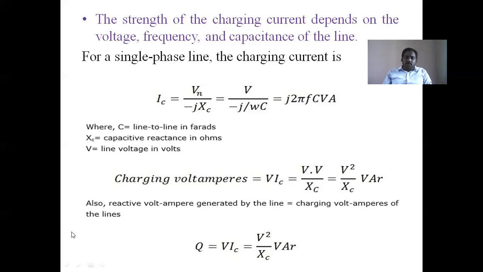That's why the reactive power Q equals V into IC, which is V square by XC volt ampere reactive. This reactive power is generated because of the capacitor charging volt amperes, and it is also called reactive power generated.